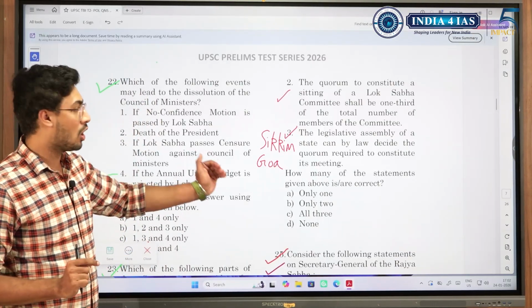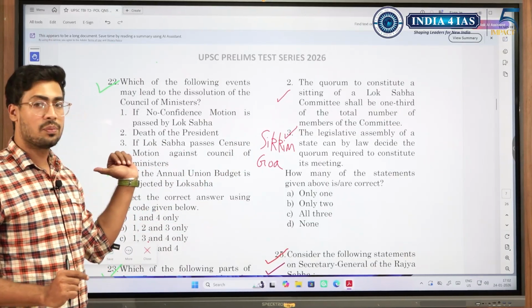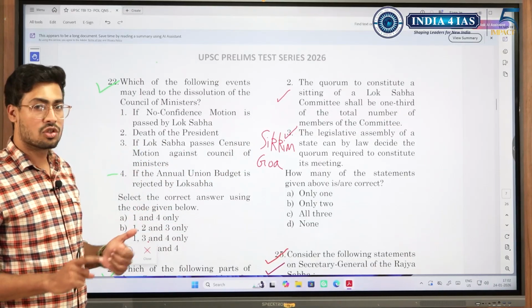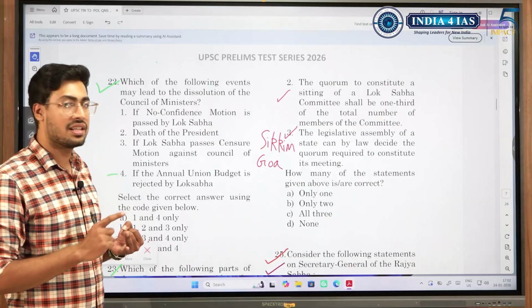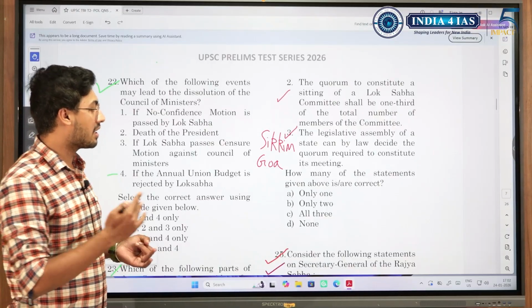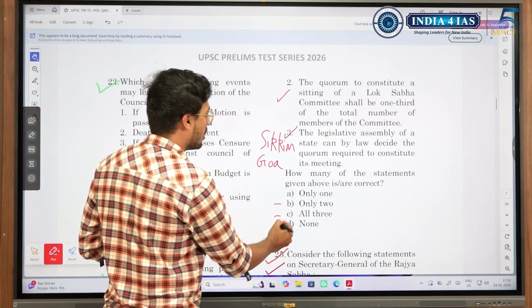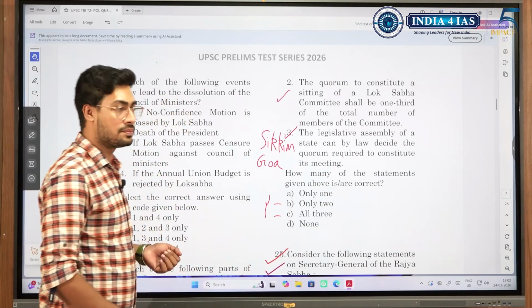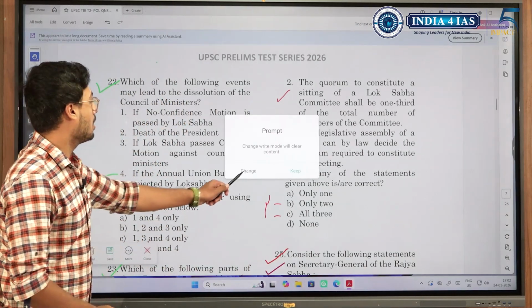So in that sense, if we are taught, we would consider this as correct, and we knew statement 1 was correct. So we knew statement 1 and we considered statement 3 to be correct. So our option would be either only 2 or all 3. So among this we could have done 50-50. Moving on.